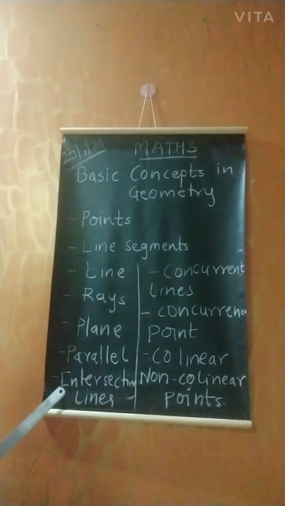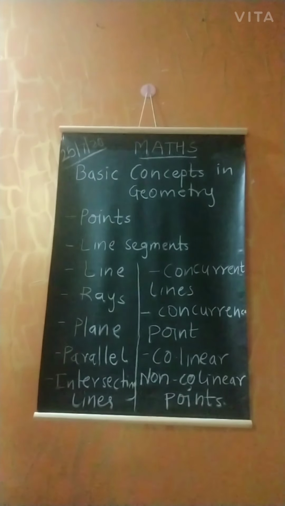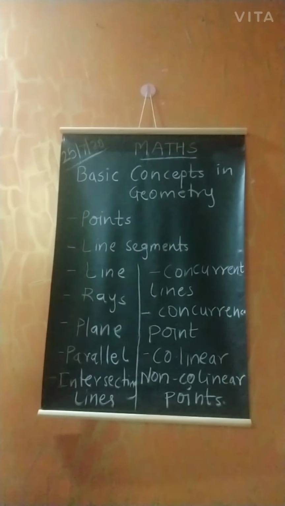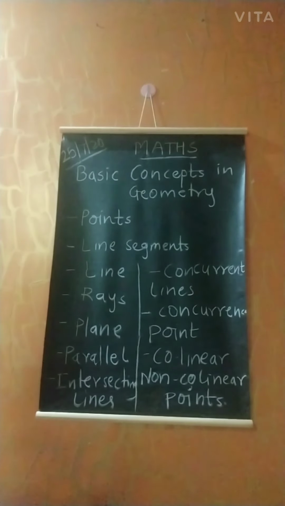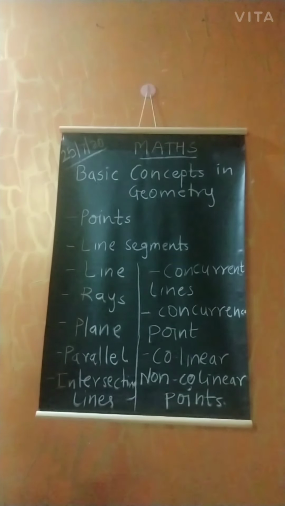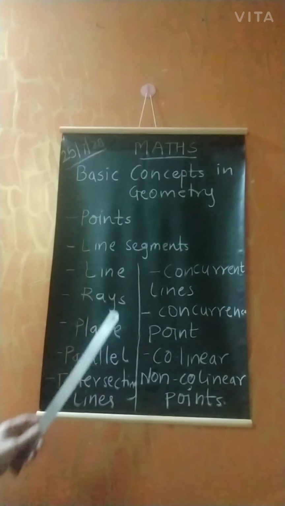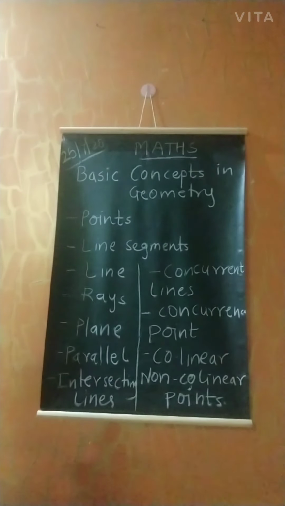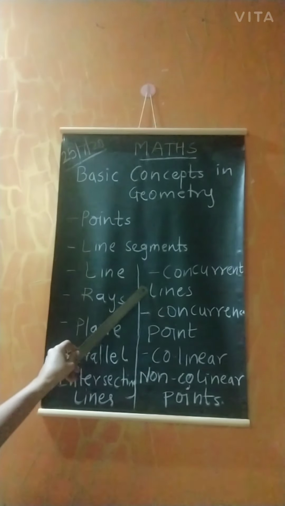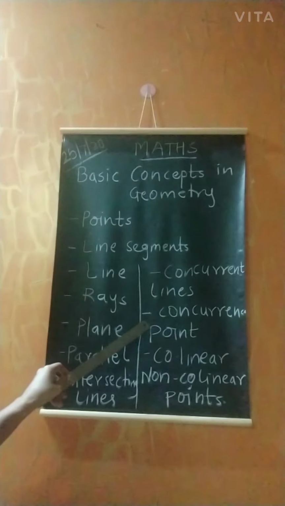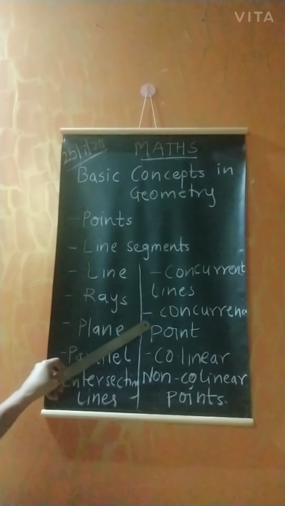Opposite of that, intersecting lines are the lines which are in the same plane and on extension they intersect each other. Also, we have seen that from a single point, we can draw more than two lines. So, the lines which pass through one point are called concurrent lines, whereas the point at which they meet or intersect each other is called the point of concurrence.